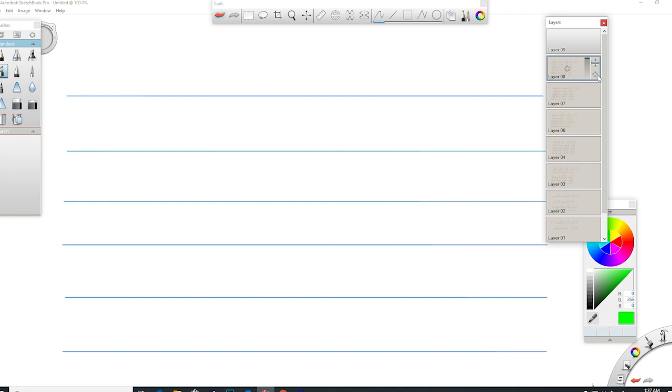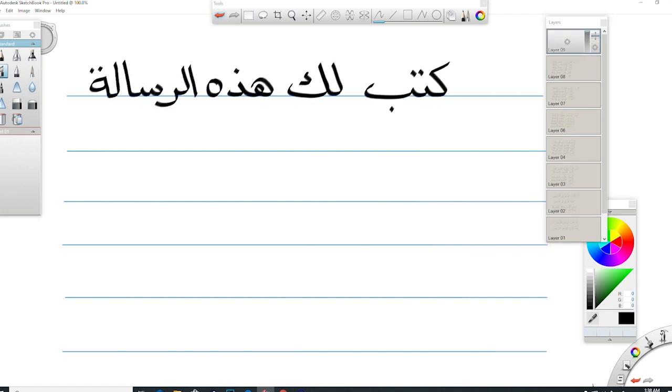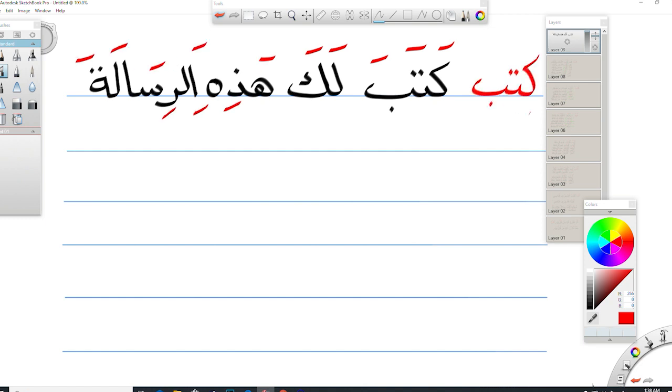Okay, now for the past tense for the third person. We'll start with the singular masculine. And as I said before, the root is the same as the past in the third person. In the third person past, the verb form is the same as the root. Nothing to be changed. كتب لك هذه الرسالة. كتب here means he wrote. لك, to you. هذه, this. الرسالة, message.